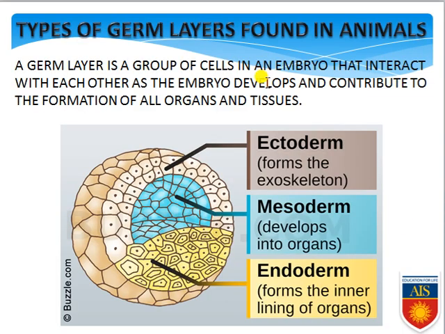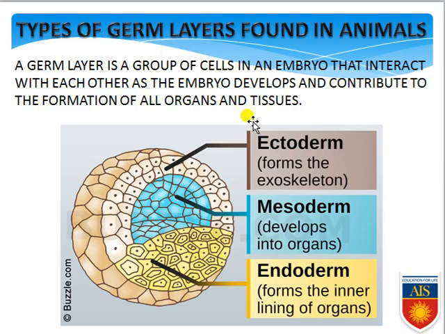Now we are coming to the next point, types of germ layers found in animals. We all know a germ layer is a group of cells in an embryo that interact with each other as the embryo develops and contribute to the formation of all organs and tissues. So the germ layers are the multiple layers present in the embryo, and the cells in the germ layers interact with each other and form all the organs, as well as the tissues, in the animal body or the plant body.